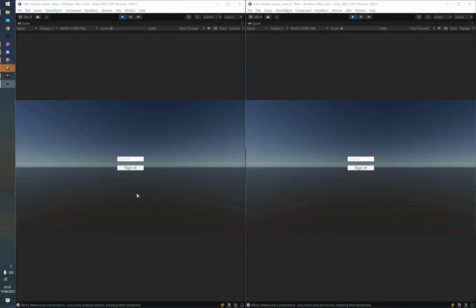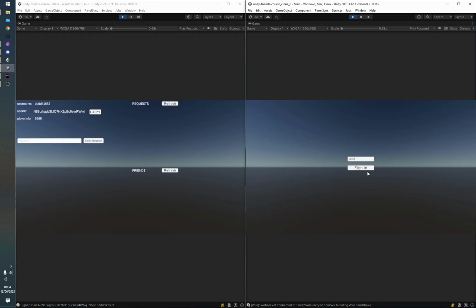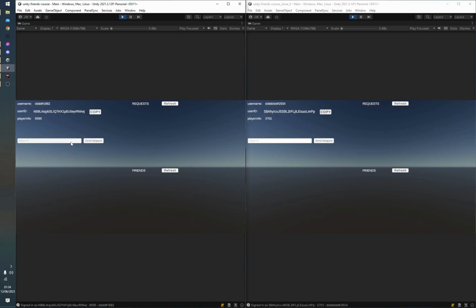Now, before I jump into the code, I'll show you exactly how this friend system is working. So over here, we have two clients. I'll go ahead and enter my username on this one client, and I'll enter a different username on this other client. You can see that both clients currently display information about their users, but the important data here is this user ID. I have a copy button right next to the user ID that puts it on my clipboard once I click it. I'll switch to the second client, or the first client in this case, and I'll just paste my user ID there, and then I'll select send friend request.